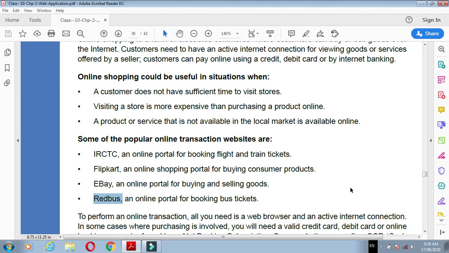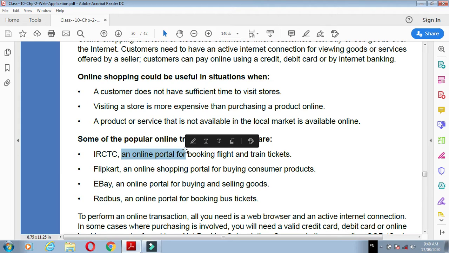So what can IRCTC do? IRCTC is an online portal. Portal means a website, a place where we can do any kind of online shopping.